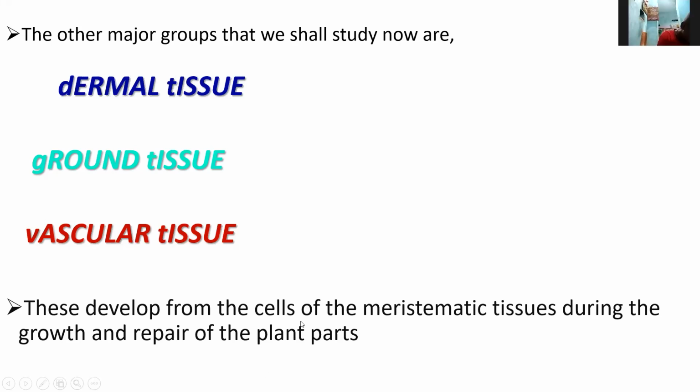The meristematic tissue is of three types: apical meristematic tissue, lateral meristematic tissue, and intercalary meristematic tissue, also called cambium. The dermal, ground, and vascular tissues develop from the cells of the meristematic tissues during the growth and repair of the plants. What is the function of meristematic tissue? It is helpful for growth and repair.